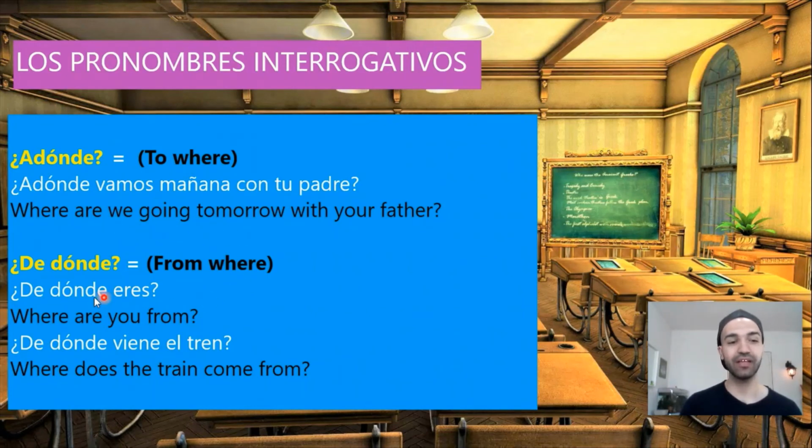Another example. ¿De dónde viene el tren? Where does the train come from? ¿De dónde viene el tren? Viene, el verbo venir, and it means to come. And we conjugate it in the following way. Yo vengo is irregular verb that we're gonna learn in the next lesson.